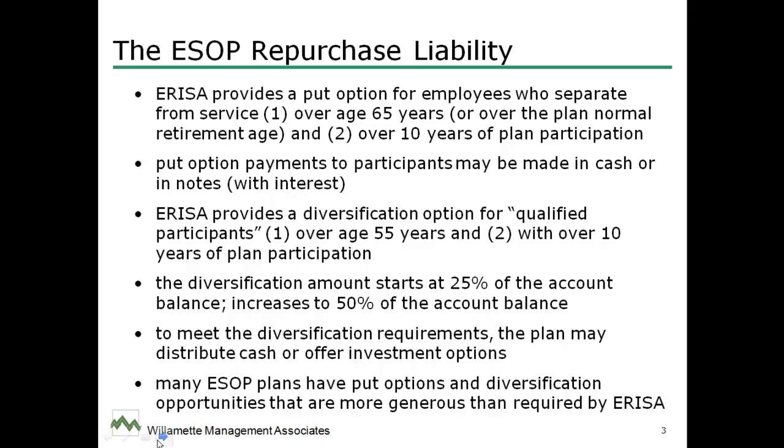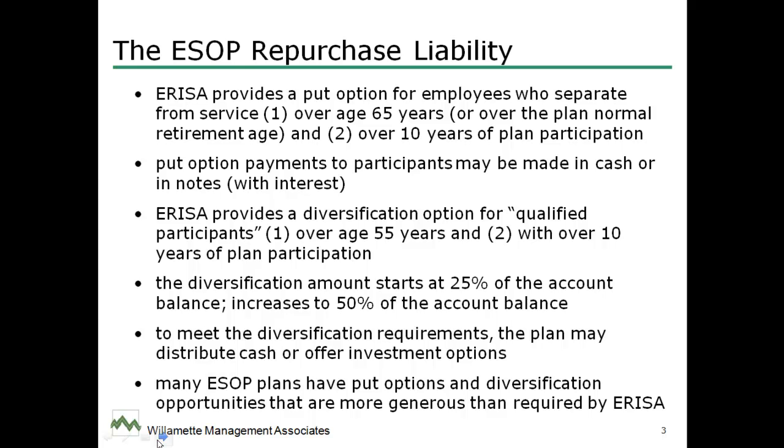In addition to the retirement ESOP put, ERISA also provides for what's called a diversification option for qualified participants, and that's an ERISA term. A qualified participant is an employee who's over the age of 55 and who has 10 years of plan participation.